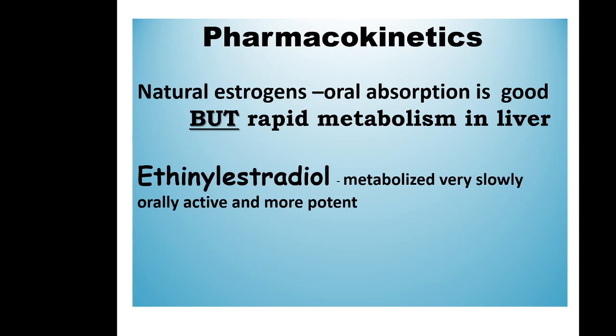One example is ethinyl estradiol, which is very slowly metabolized in liver. It is orally active and more potent. So when we give estrogen from outside, the preparation we use is ethinyl estradiol. There are other synthetic estrogens like conjugated estrogens and tibolone, but ethinyl estradiol is very commonly used.